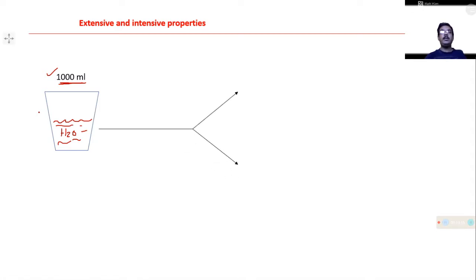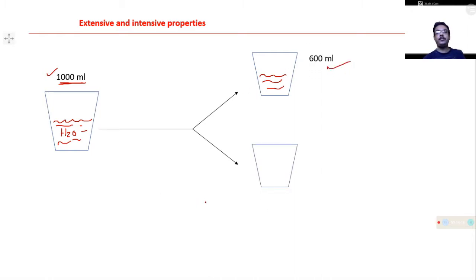Now you divide this amount of water into two parts. One part contains 600 ml, and the other part also contains some amount of water, 400 ml.